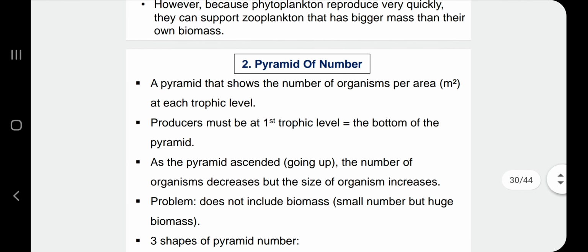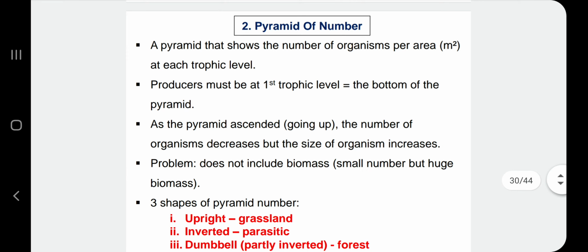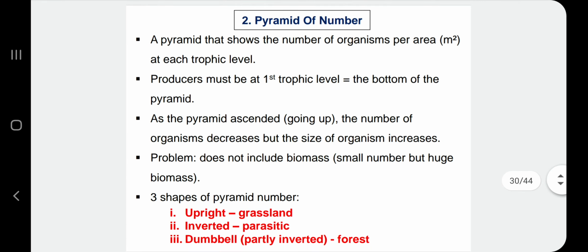Okay, let's move on to the second ecological pyramid. We have pyramid of number. So a pyramid that shows the number of organisms per area at each trophic level. So producer must be at the first trophic level. Okay, paling bawah lah untuk pyramid. And then as the pyramid goes up, ascending, the number of organisms decreases but the size of organisms increases usually.